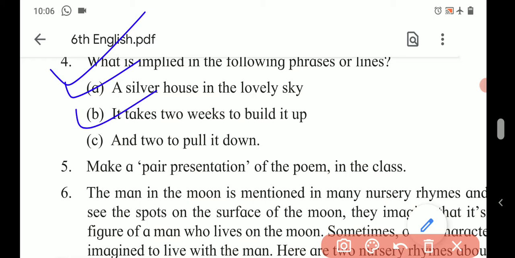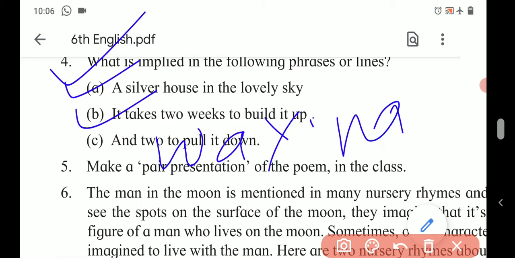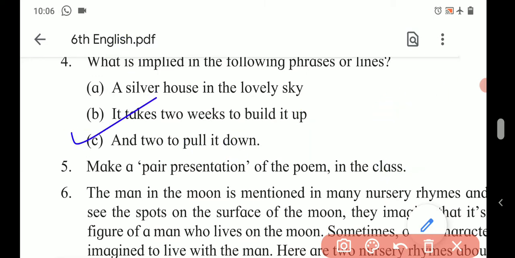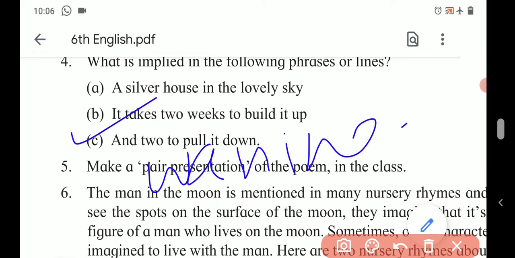Next, it takes 2 weeks to build it up. Meaning, the waxing or growing of the moon. Waxing, W-A-X-I-N-G, waxing. Third one, and 2 to pull it down. It is waning, the waning of the moon or decreasing of the moon in size. Waning, W-A-N-I-N-G.